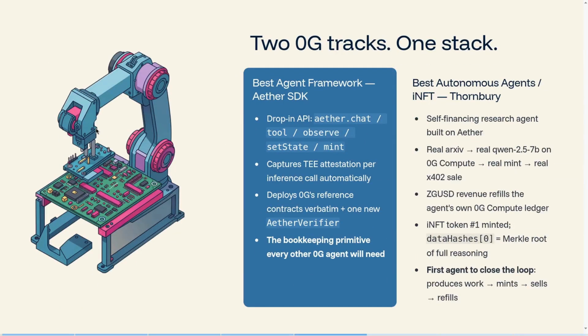We use almost every primitive Zero Gravity ships: the Zero Gravity chain, the Zero Gravity storage, the Zero Gravity compute, and the Zero Gravity compute ledger. Also, the ERC-7857 INFT. The agent emits an event, the SDK chains plus encrypts, storage holds everything, compute attests, the chain mints and settles, and the ledger refills everything. The entire life cycle maps to Zero Gravity's primitives. We have built the Aether SDK with chat, tool, observe, set state and mint.